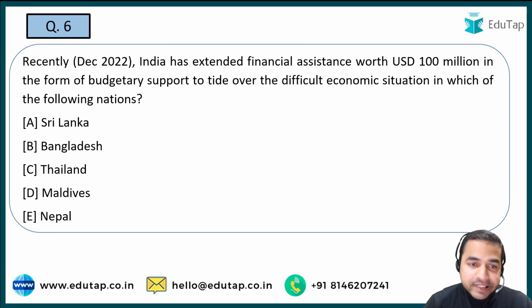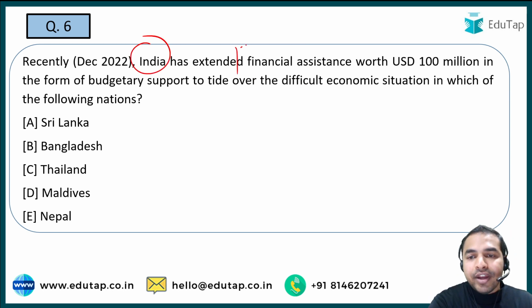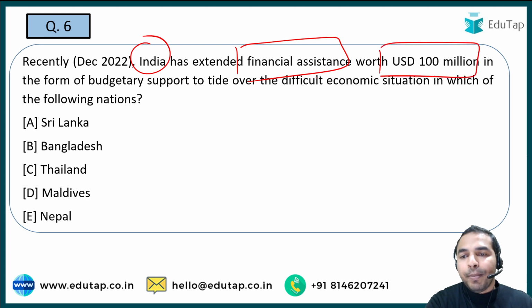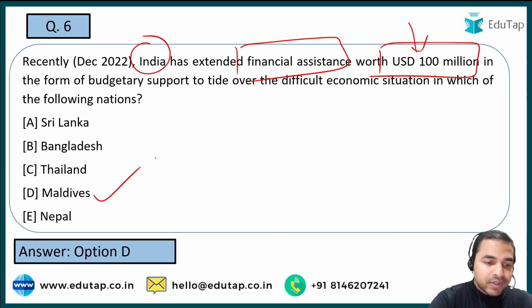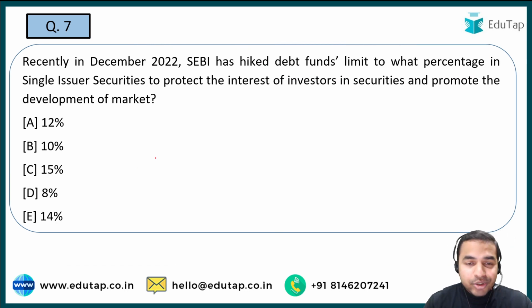Now the next question is, India ने recently extend किया है financial assistance of worth USD 100 million. तो आपको बताना है कि वो कौन सी country है जिसको यहाँ पर recently, in order to support that country in its difficult economic situation, government of India has extended this financial assistance. Here guys, there are two important things. First one is the amount, that is USD 100 million, that has been extended as a part of the financial assistance to that country, and the name of that country is option D, that is Maldives. So Maldives is the right answer. Let's move on to the next question.